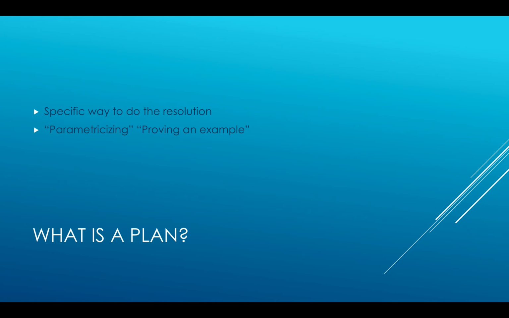This idea of affirming via example is also known as parametricizing. You can almost think of it like a circle. The AF can, within the boundaries of that circle, carve out a piece of that circle and use that to prove the resolution true without affirming the resolution in totality.